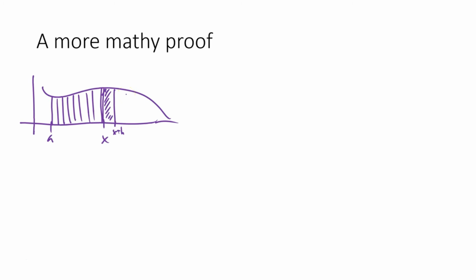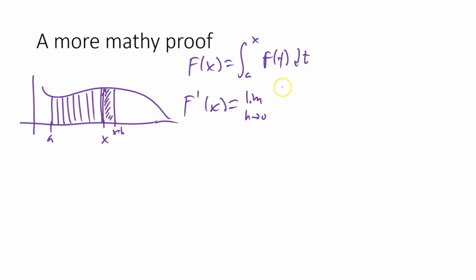So let's just use our limit definition of derivatives. So if capital F of x is the integral from a to x of f of t dt, then we know that F prime of x, and this is just the definition of derivative, is the limit as h goes to 0 of capital F of x plus h minus capital F of x, divided by h. That's just the limit definition of derivative. So let's actually plug these pieces in.